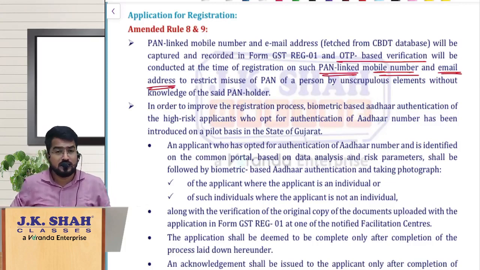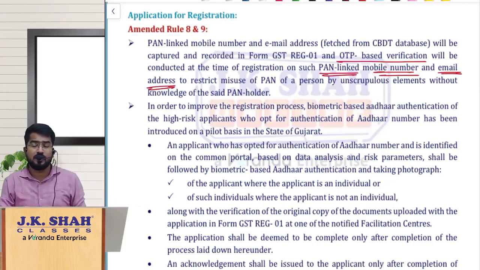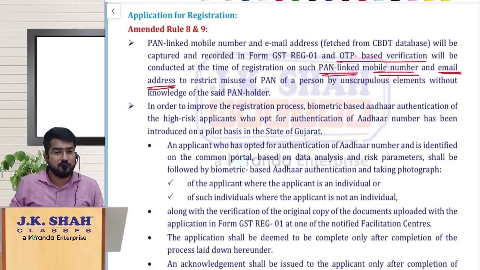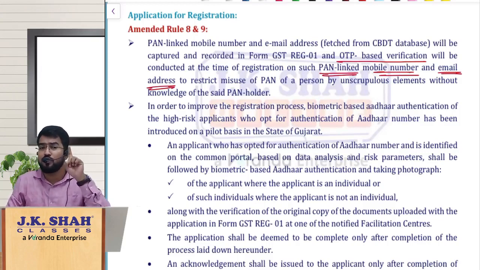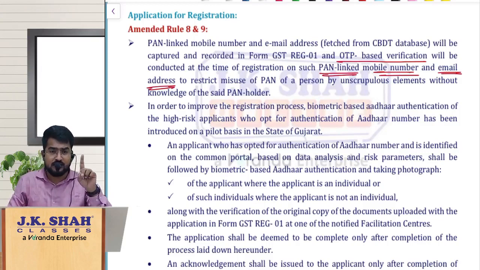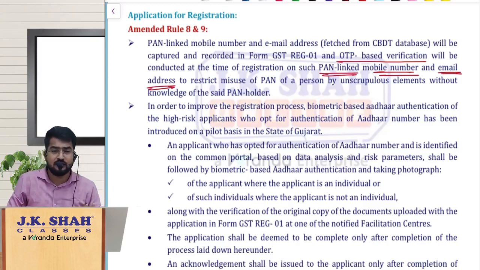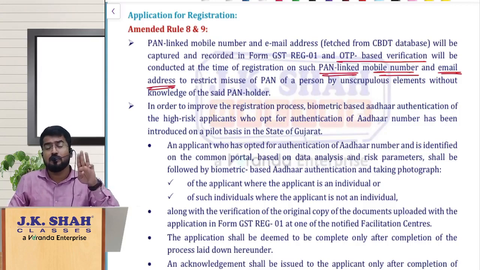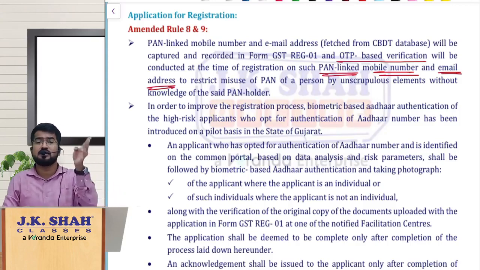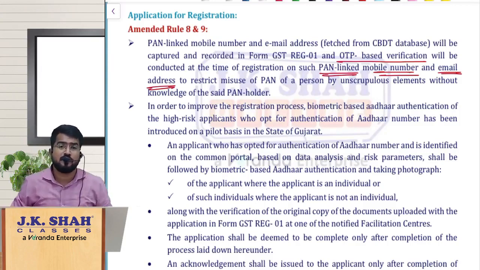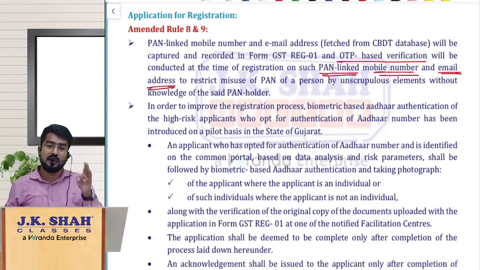Not only this, if you remember, physical verification by the proper officer is done normally, correct? Physical verification of the premises will be done by the proper officer when you have not opted for Aadhaar authentication, or you have opted for Aadhaar authentication but it failed, or the proper officer feels that it is necessary to visit your premises physically.